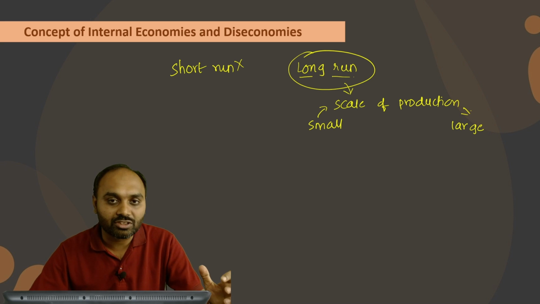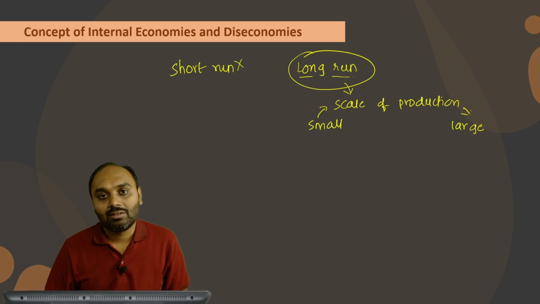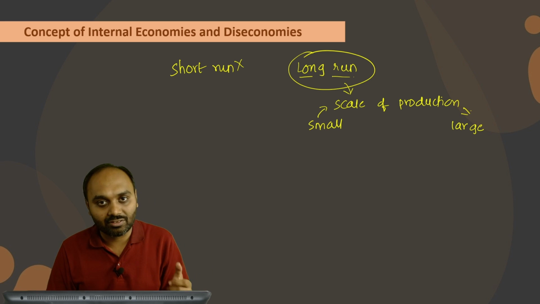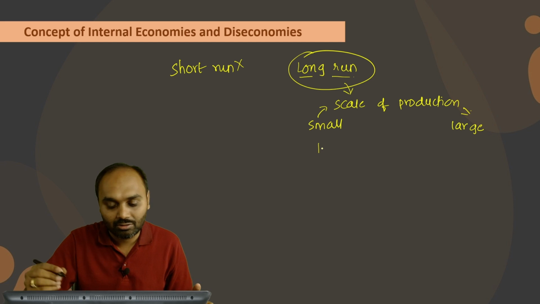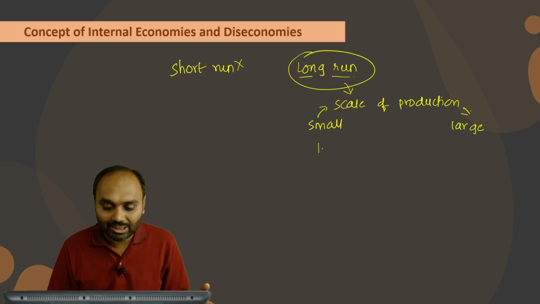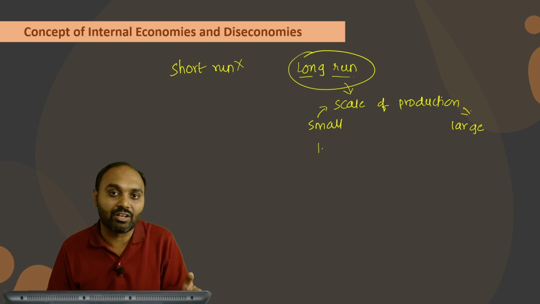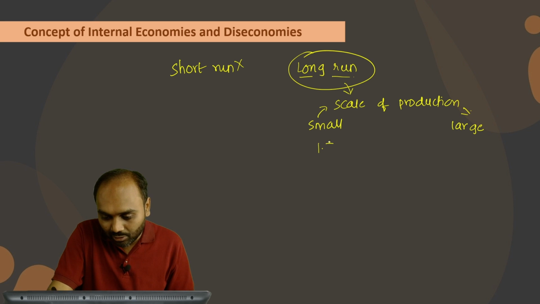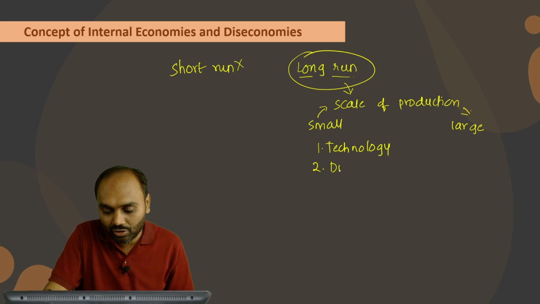When you shift your production from small scale to large scale, you will usually find many benefits of large scale production. First of all, you can use better technology, good quality machines. Secondly, you can divide the labor according to speciality. You can even have many kinds of marketing benefits. So you can have a good technological benefit, that means you can use better technology. You can have a division of labor as well as specialization in your business.